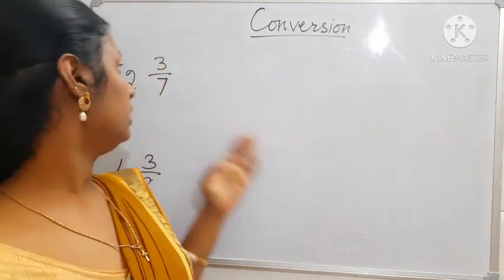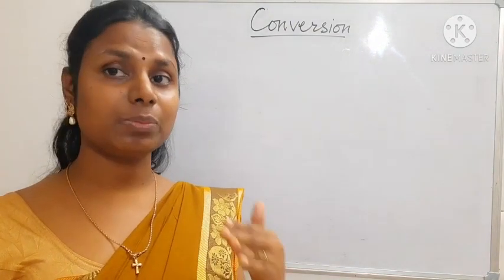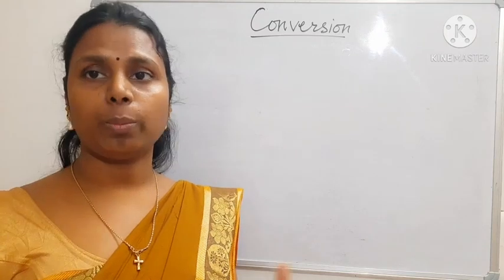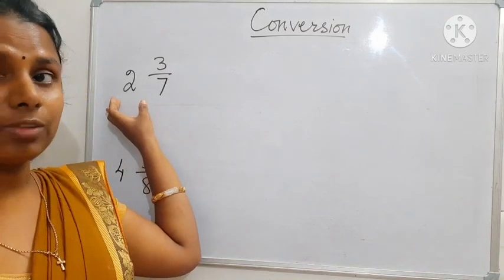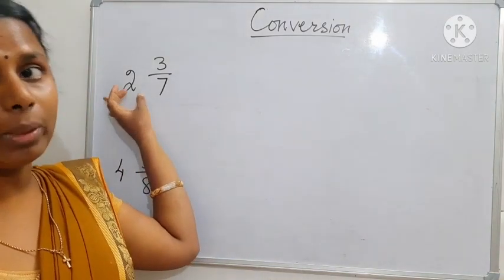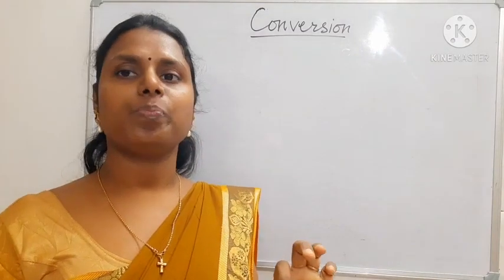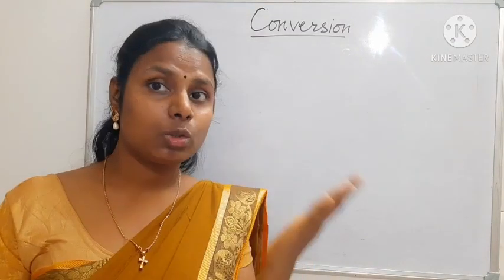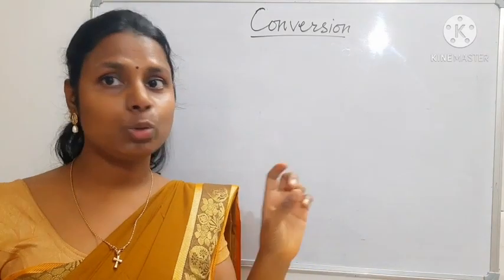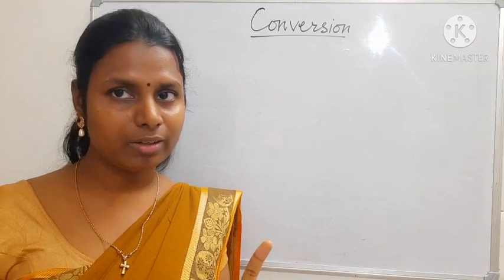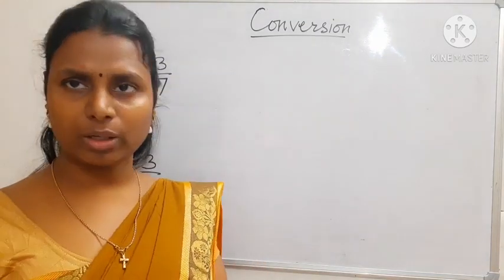Okay. So now here I have written a mixed fraction. We are going to convert this mixed fraction into an improper fraction. You know what a mixed fraction is? A mixed fraction is with one whole number and a fractional part. That is called a mixed fraction. But when we are converting this into an improper fraction, we only have a numerator and denominator. We don't have a whole number. For this there is a very simple formula you can follow.